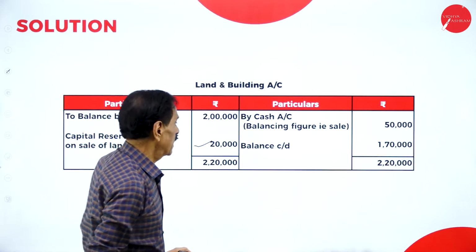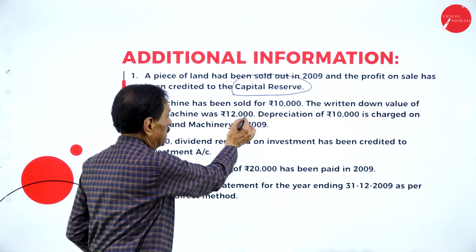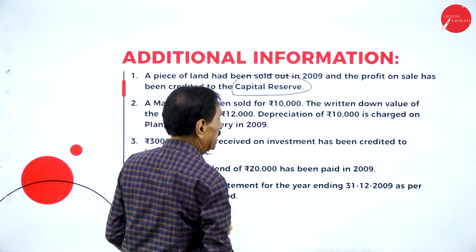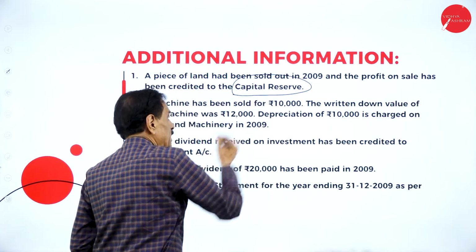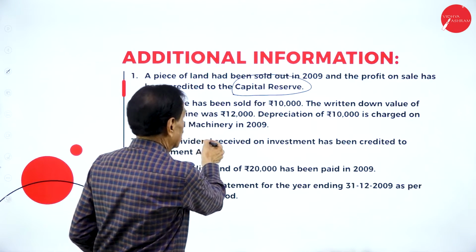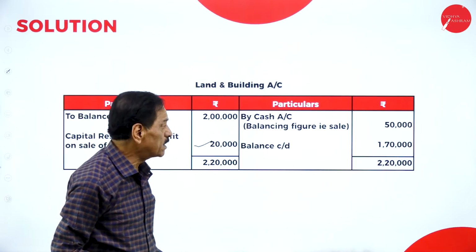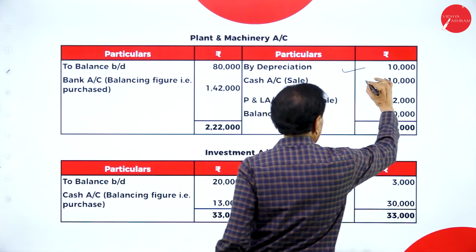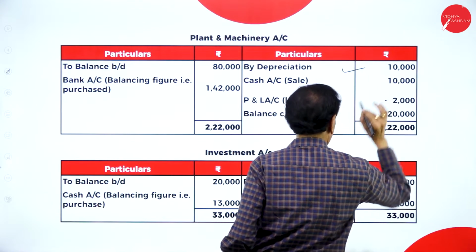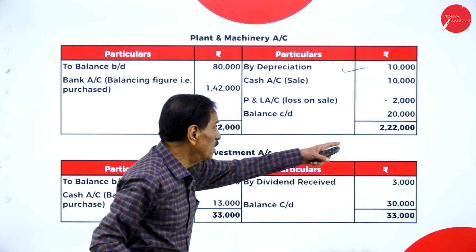It was said a machine has been sold for 10,000. Written down value is 12,000. It has been sold for 10,000 at a loss of 2,000. At the end, how much did you get?